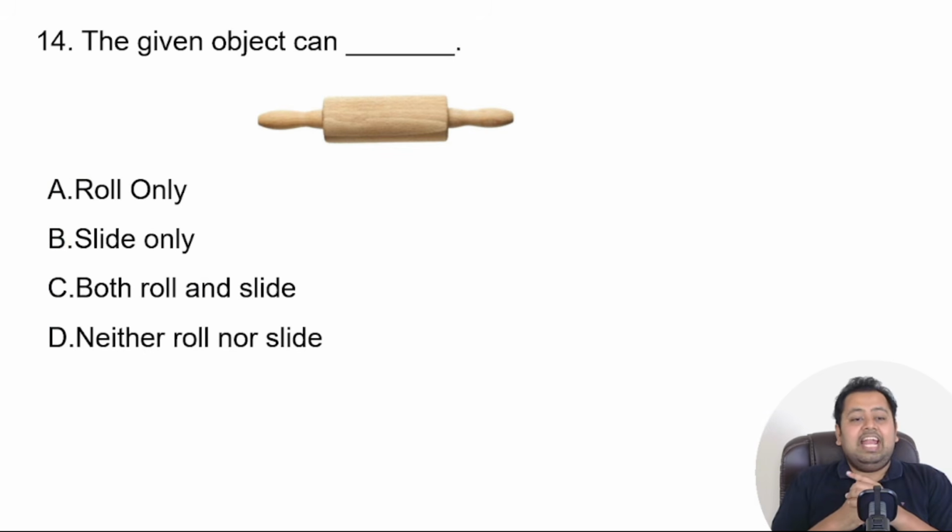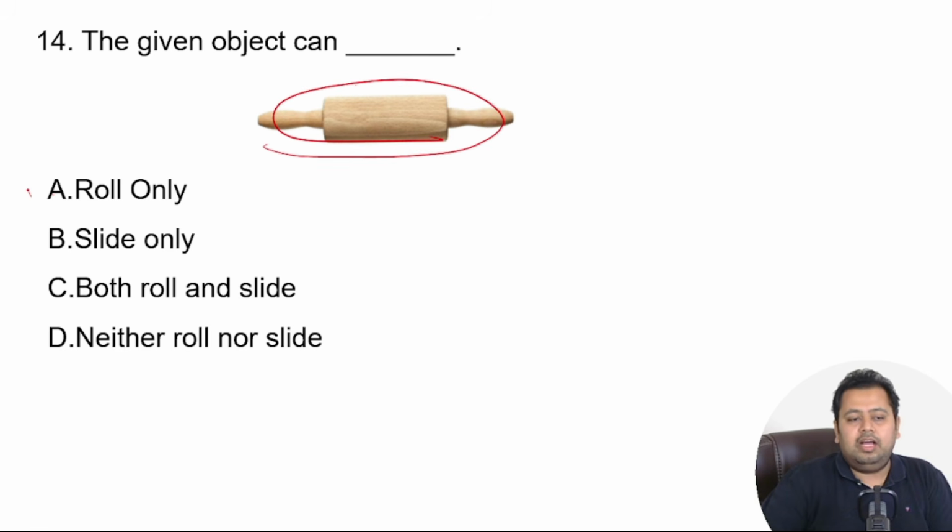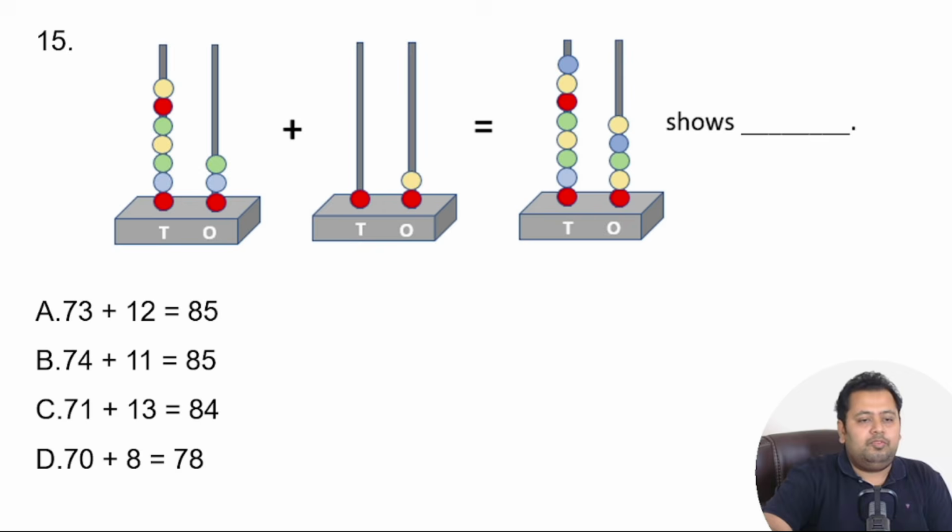The given object can dash, right? Can it roll? Can it slide? Can it both roll and slide? Can it neither roll nor slide, right? Again, give yourself 3 seconds. You meet the other side. Okay, the given object can be dash. It's a rolling pin. So the answer would be roll only. So it can only roll, right? It cannot slide. So the answer is going to be A, roll only. If you got it correct, give yourself a star, and let's move ahead.